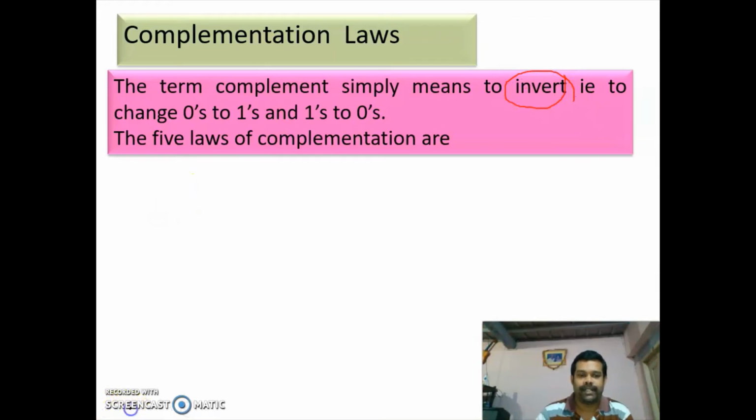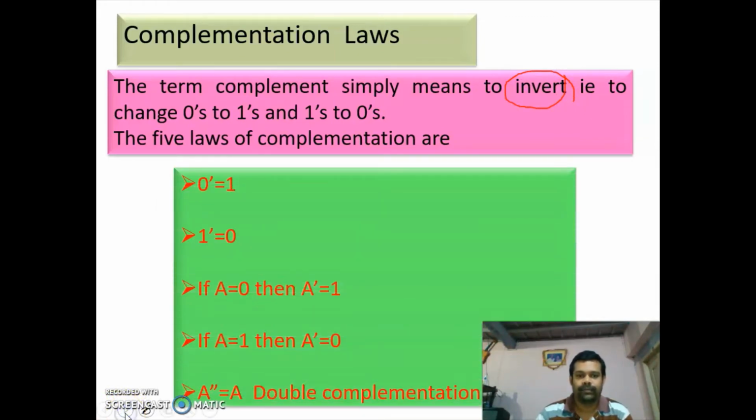The 5 complementation laws are: 0 bar, 1 bar. Usually we will be writing like this. See, 0 bar is equal to 1. 1 bar is equal to 0. If A is equal to 0, A bar is 1. If A is 1, A bar is 0. Then A double bar is equal to A. So the last one, A double bar is equal to A.